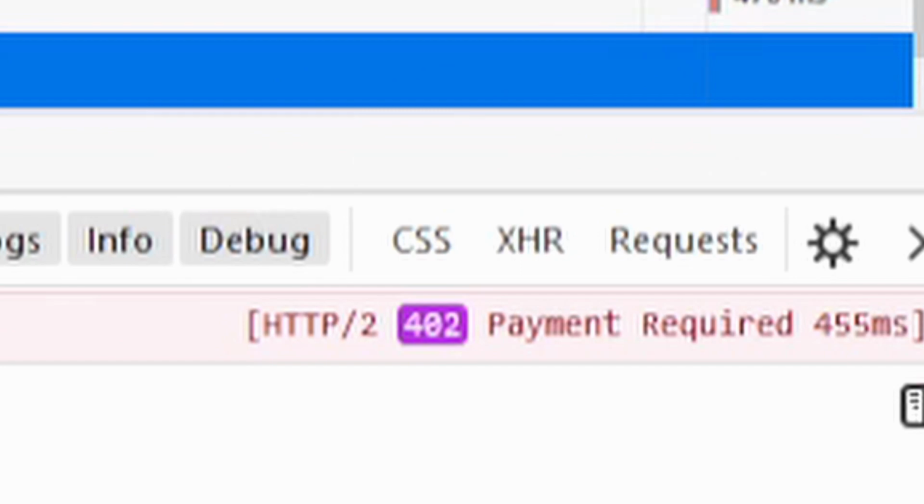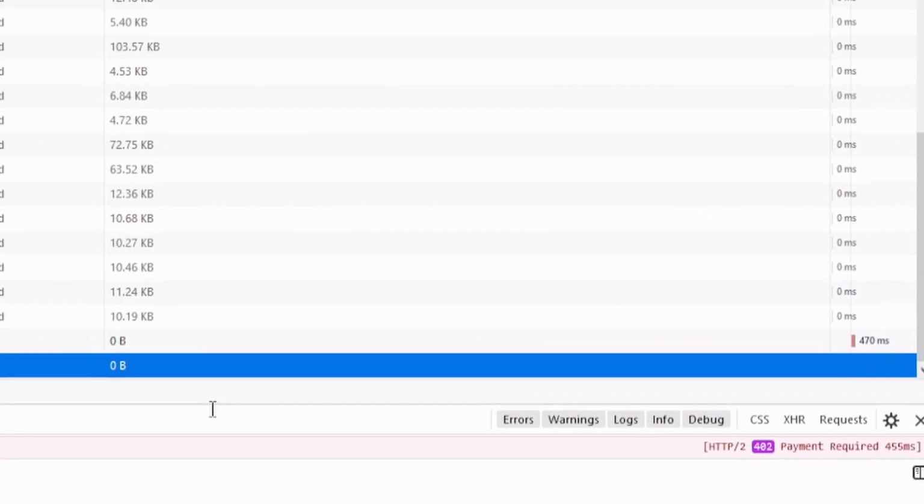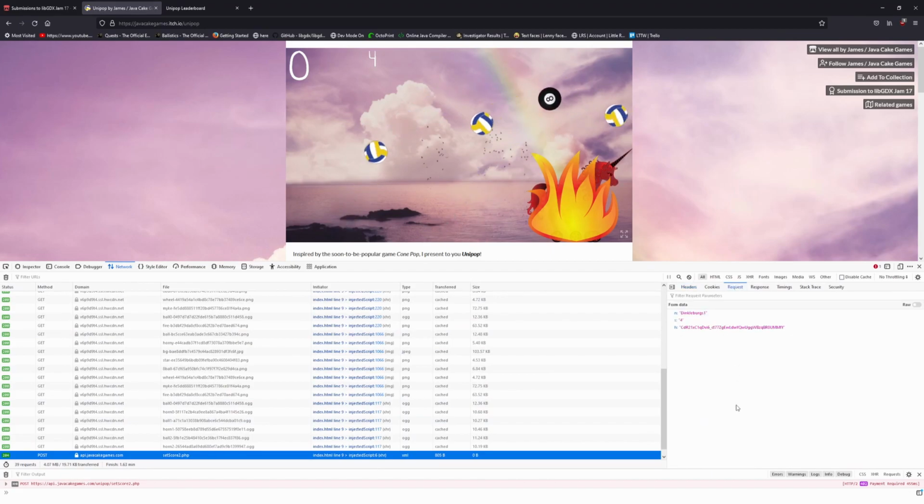James, you legend. It was this that inspired me to continue poking around. What a cheeky response. Payment required. It's not like it was really handled. Nothing popped up and asked for my payment. But James wrote the server to return a 402. And the server knew I was cheating. How did that happen? So I think that the third value in this request is actually extremely, extremely important. We really have to know, what is it? Where did it come from?